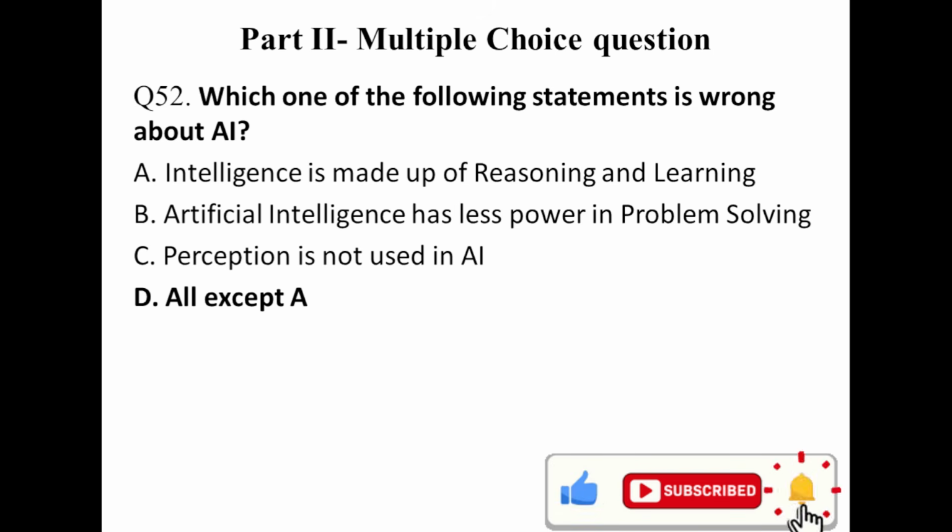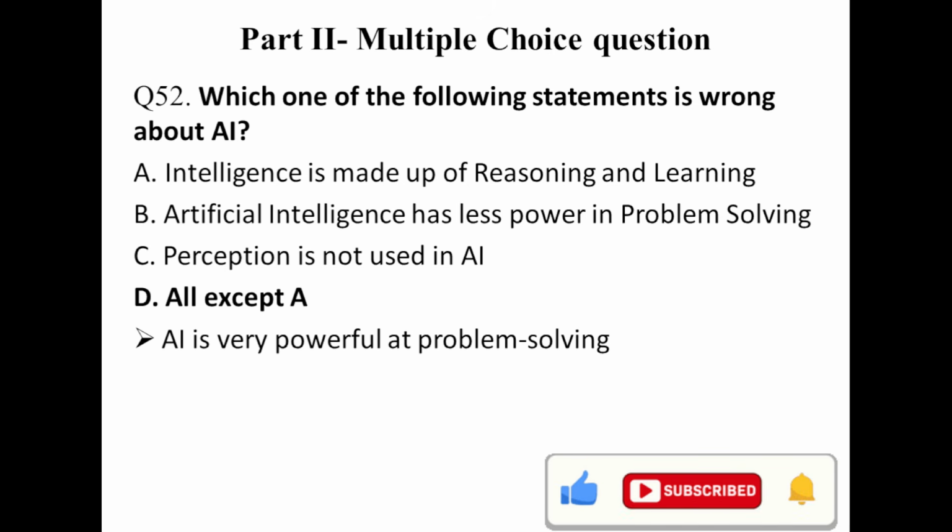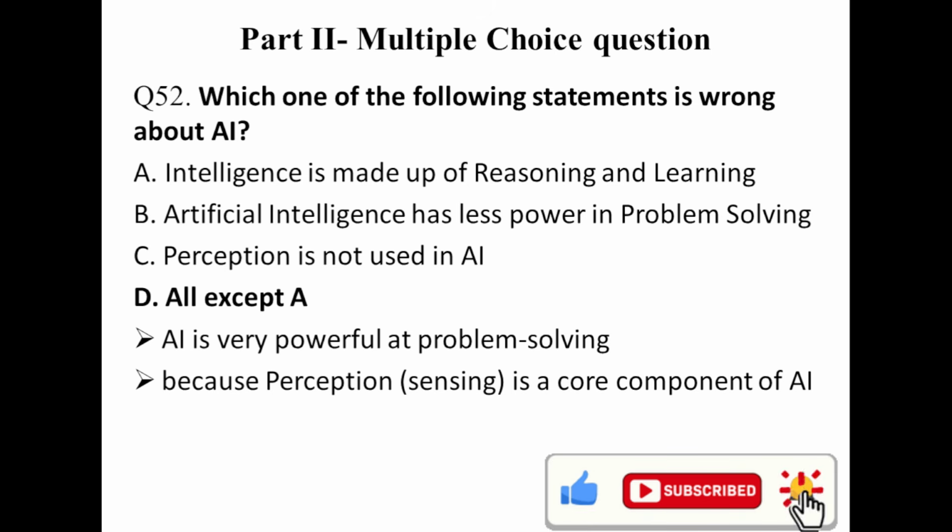Artificial intelligence has high power in problem solving. Perception is the nature of AI. So B and C are wrong, except A. A is right. AI is very powerful at problem solving. Perception is the core component of AI.